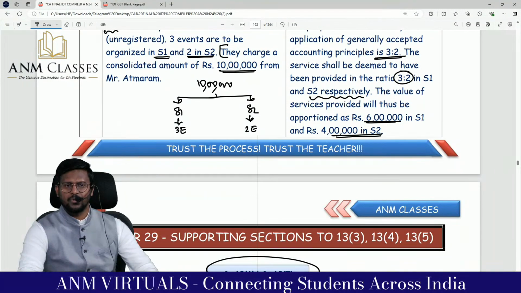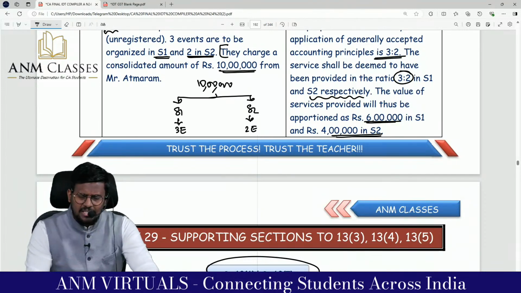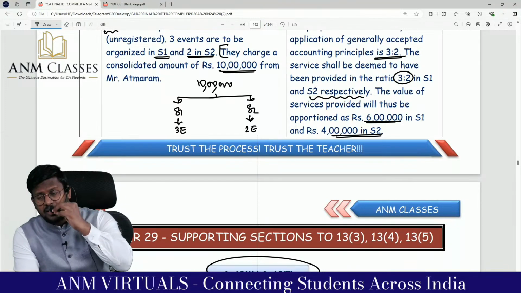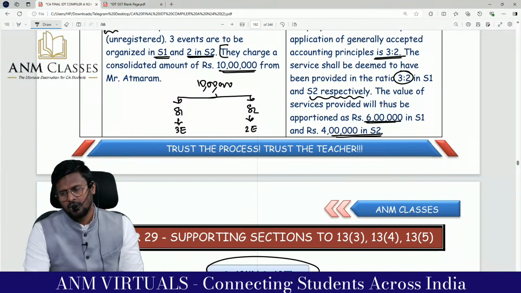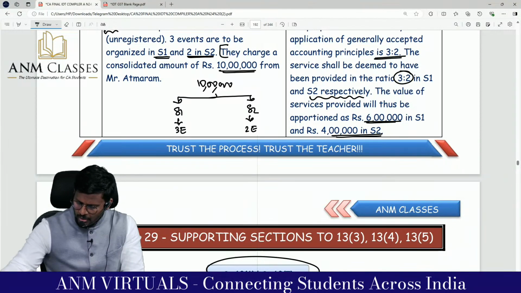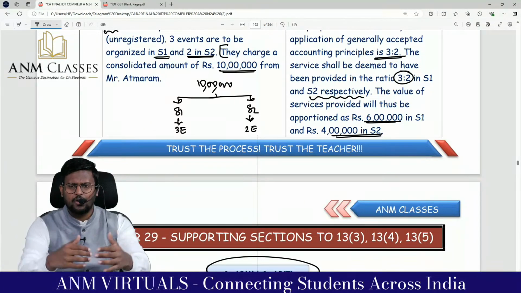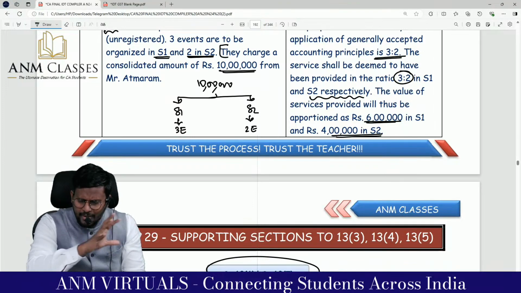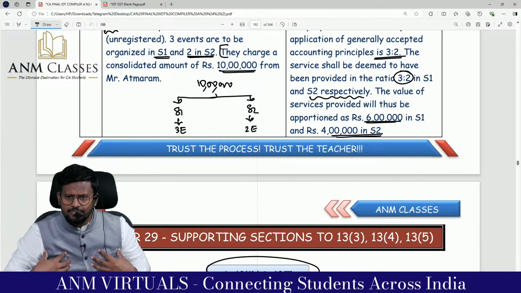Are you comfortable? What is 13.1? If either the service provider or the service recipient is situated outside India, provisions of section 13 will be applicable. Right? What is 13.2? General provision: 13.2, place of supply is the location of the recipient of the service. If location of the recipient of service is not available in the ordinary course of business, then location of the